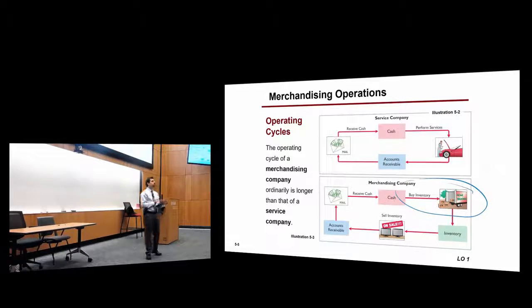When it comes to merchandising companies, you have to buy the inventory, pay for that inventory, then you have to sell the inventory. But after you sell the inventory, you send out the invoice, and you receive cash. So it's longer. These extra steps are directly related to selling products.